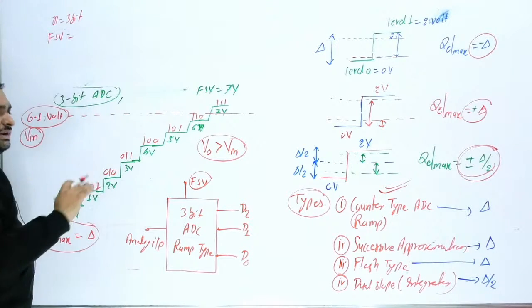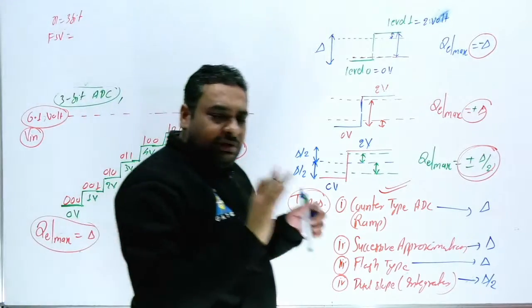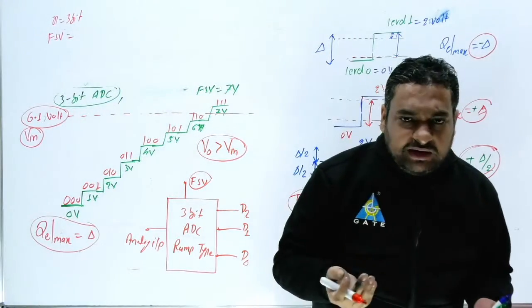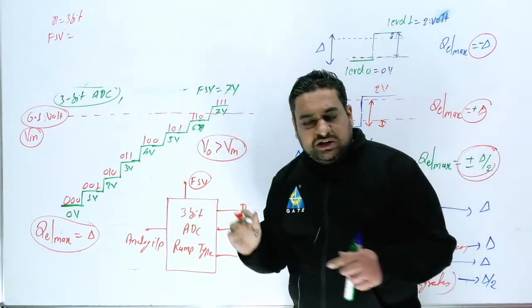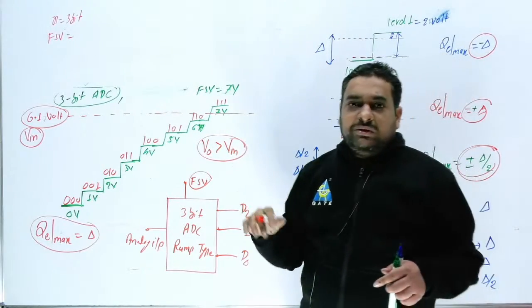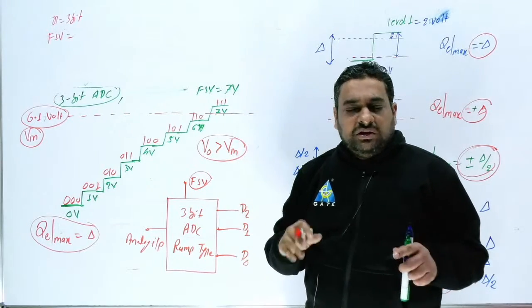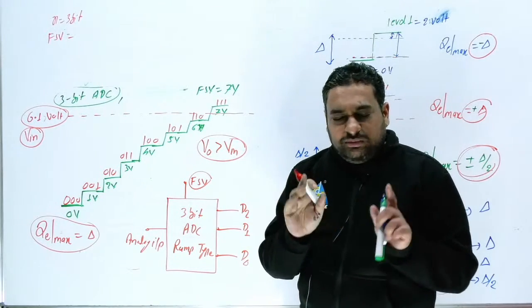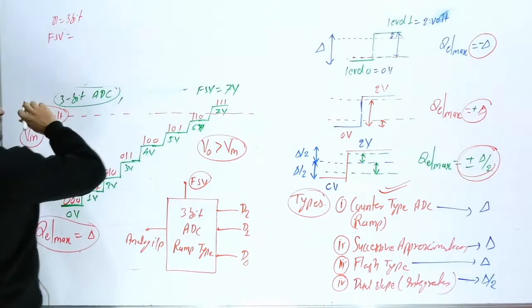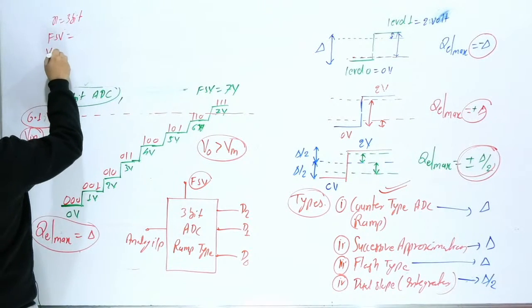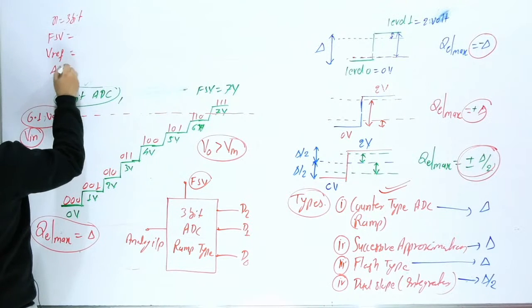If step size is known, you can find out full scale voltage and V reference. If V reference is given, FSV and step size we can find out. If FSV is given, we can find out step size or V reference. So any three values are related with each other. If they provide any one value, you can find out all the values.